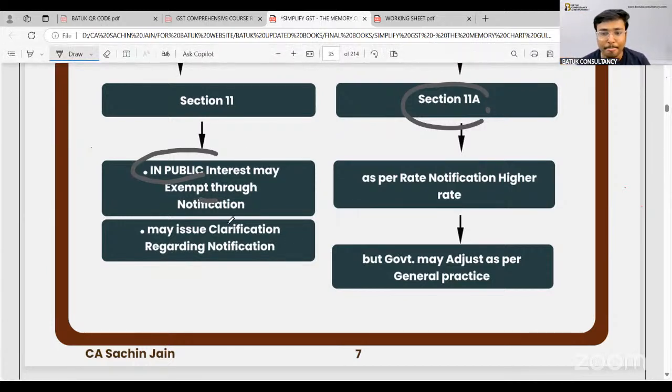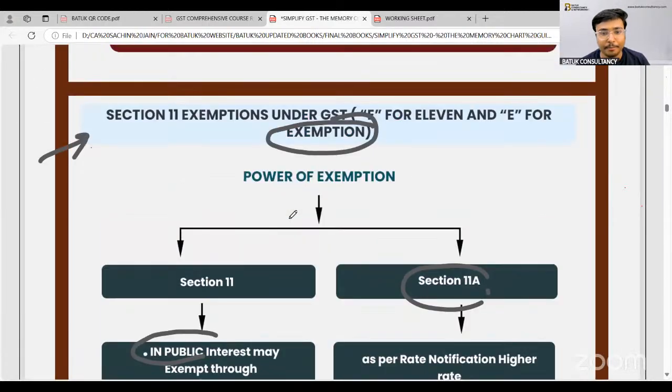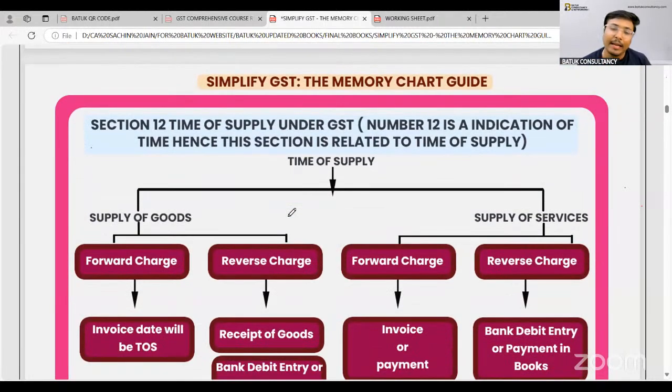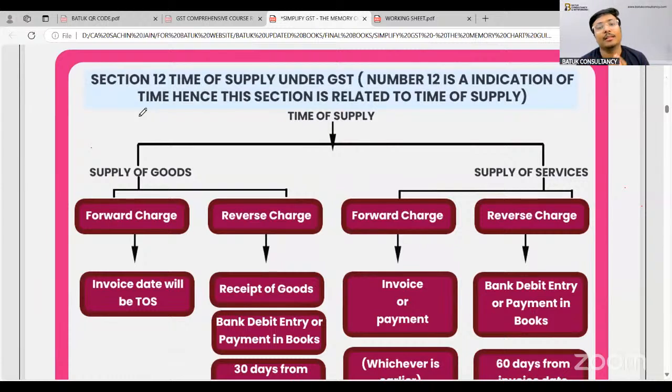Okay, Suresh sir. Exemption. Why is the government coming with this exemption provision? The logic is okay. Now, the point is that we have decided that this is a particular supply and GST will be applicable, and the person has an option to go for the composition scheme or can opt for the regular scheme, or there may be chances that the government may exempt certain goods or services.